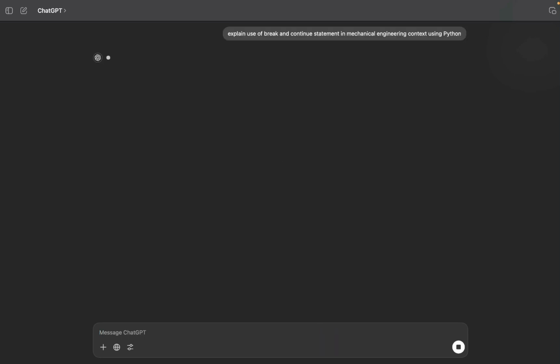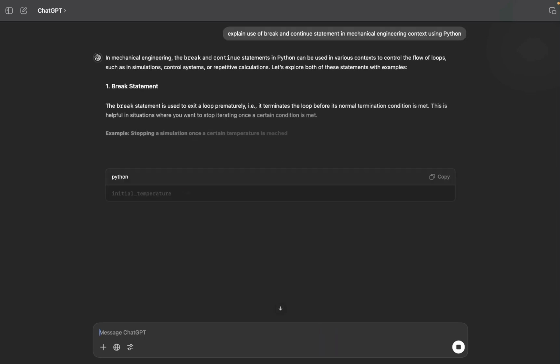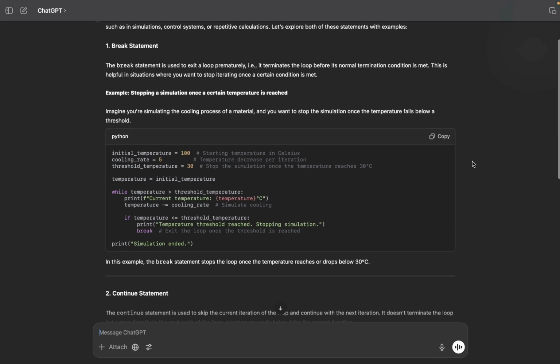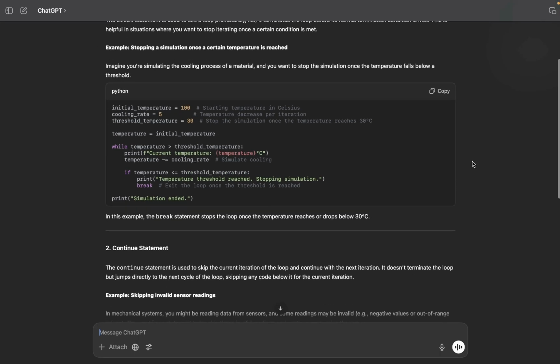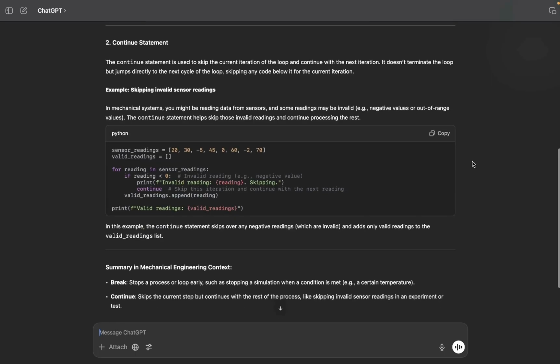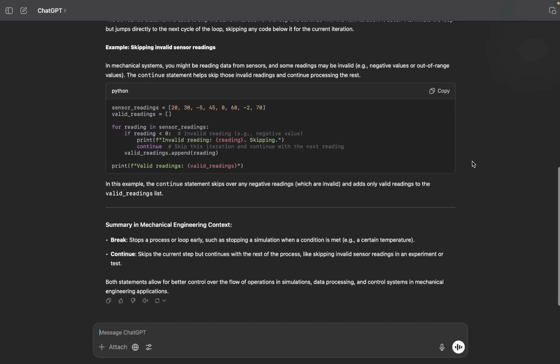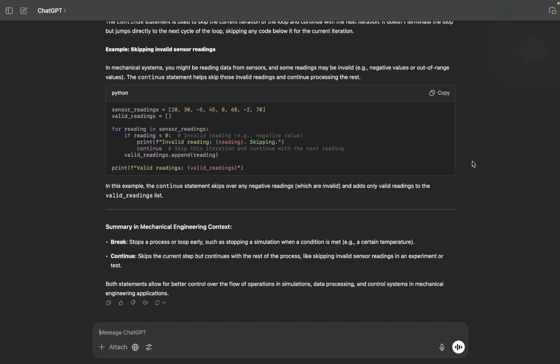Hit enter. So you may see that it will give you the basic information and the idea where you may use this specific tool. It has given the information about the break statement, then one example. Same way, the information about the continue statement and the example related to the continue statement. And at last, it has provided the summary.